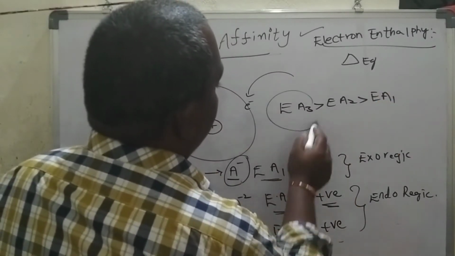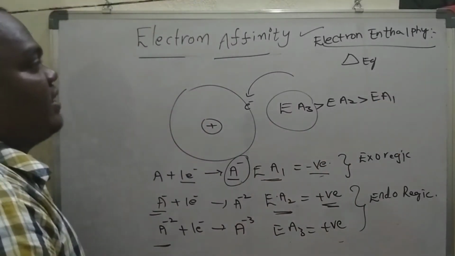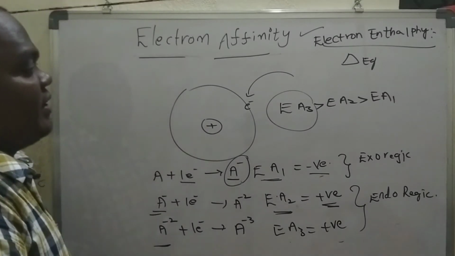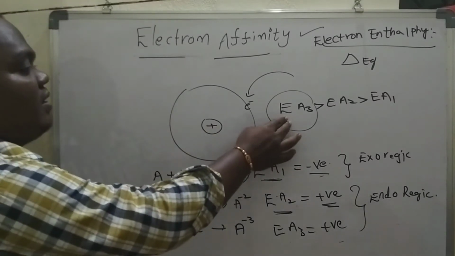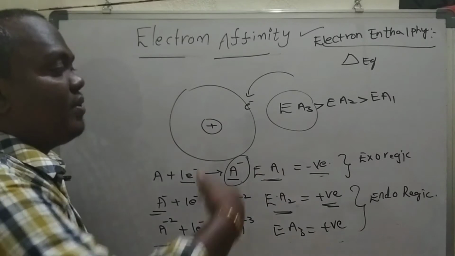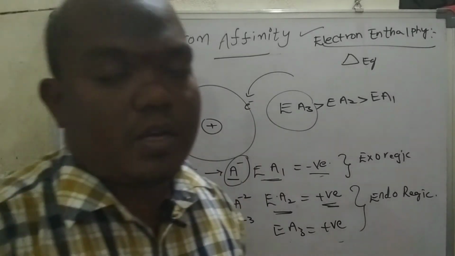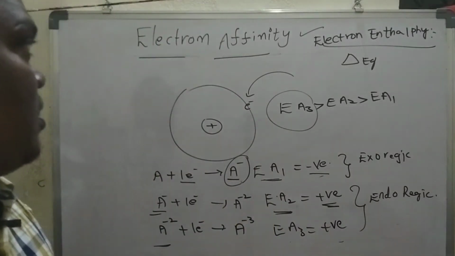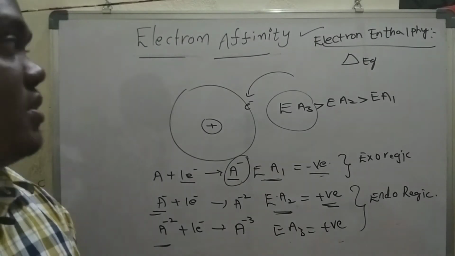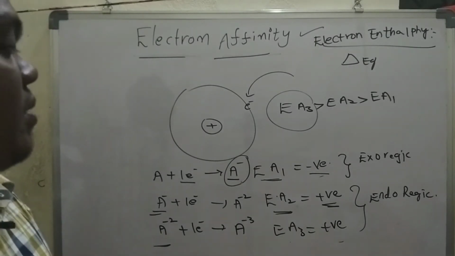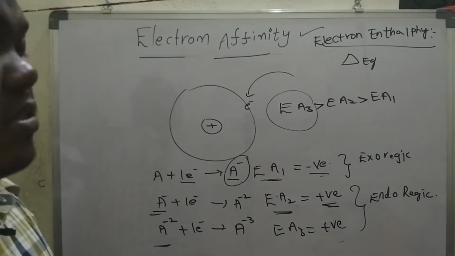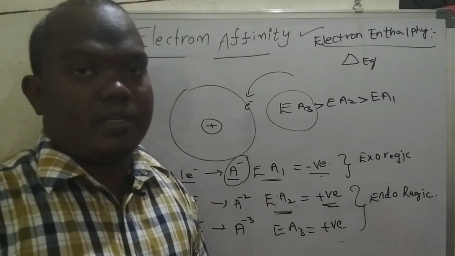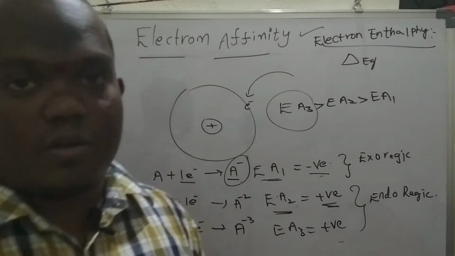So electron gain enthalpy or electron affinity has the third value much greater than the remaining ones. Okay, right? So this is about electron affinity definitions, and exothermic and endothermic reactions we will also learn here. Let me move on to the factors now.